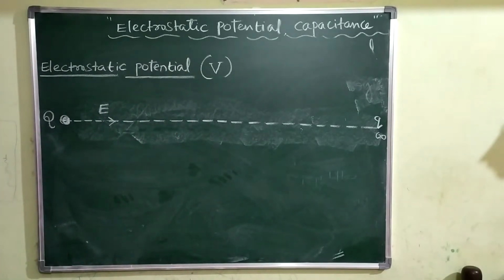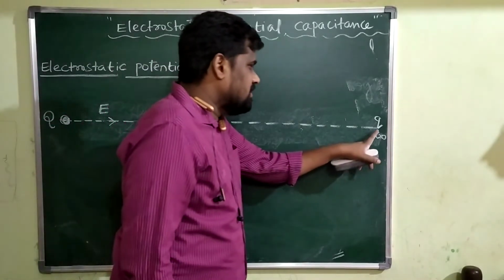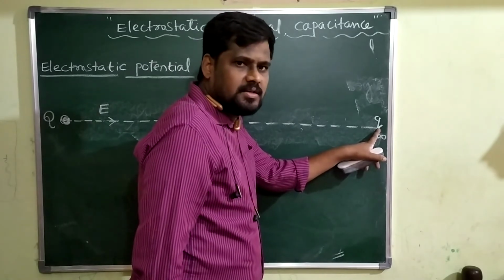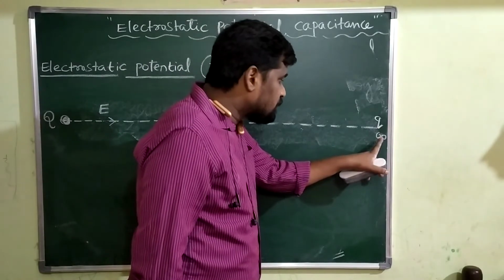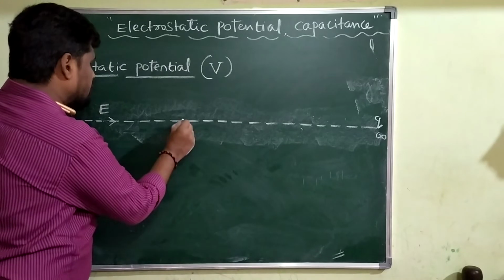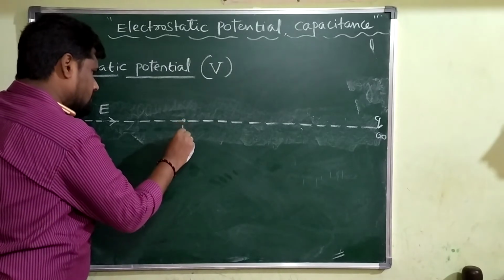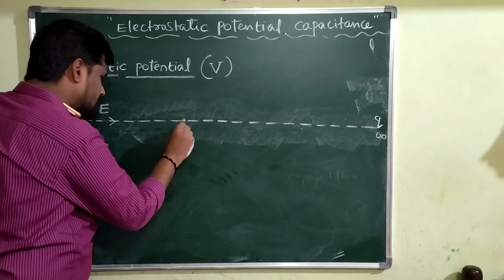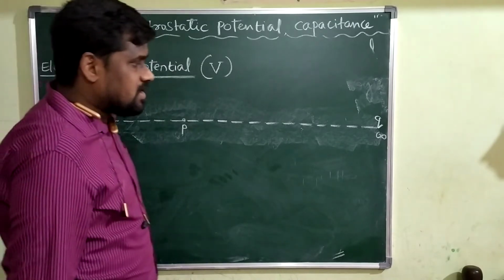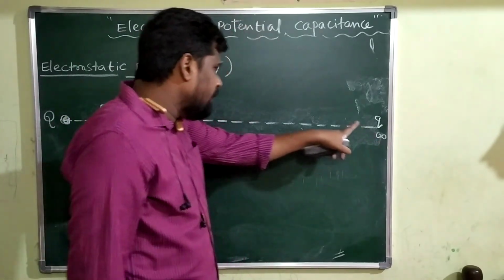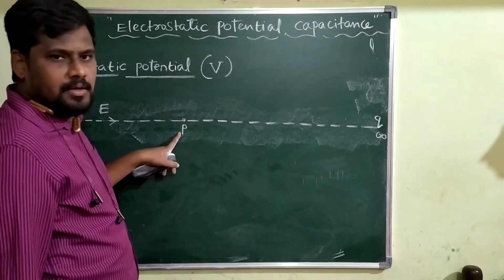Now what will I do? I will displace this charge, small q, from infinity to some point P.